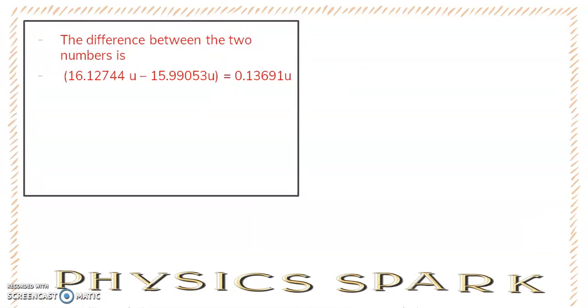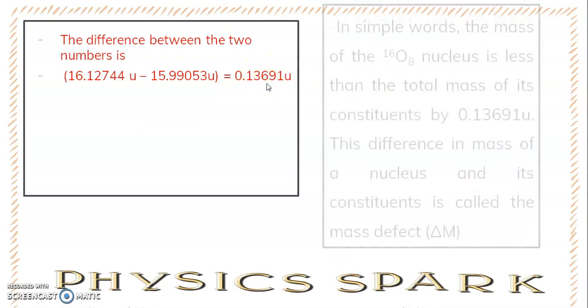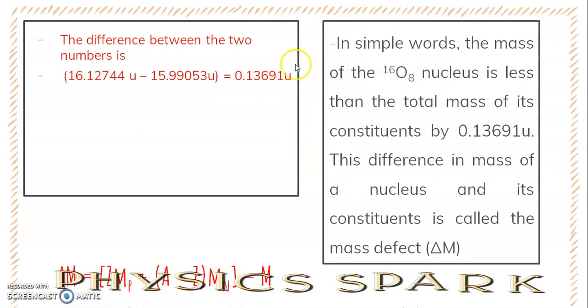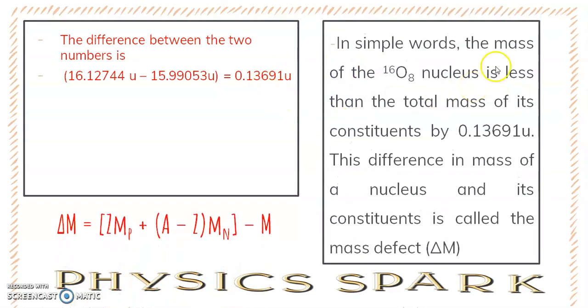The difference between the two numbers is 0.13691 U. We can say that the mass of the oxygen nucleus is less than the total mass of its constituents by 0.13691 AMU, and this difference is defined as mass defect, and this is the formula of mass defect.